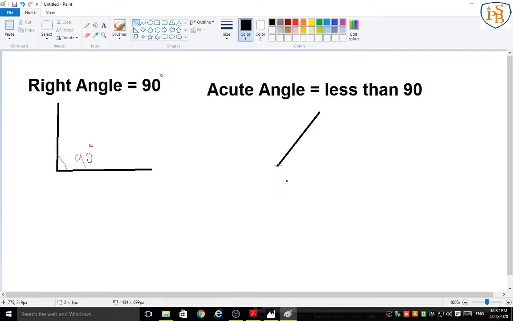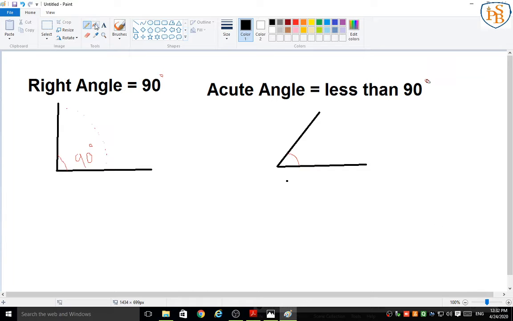Less than 90 degrees means it may be 70 degrees, 80 degrees, 60 degrees, 50 degrees. So the acute angle is less than 90 degrees.